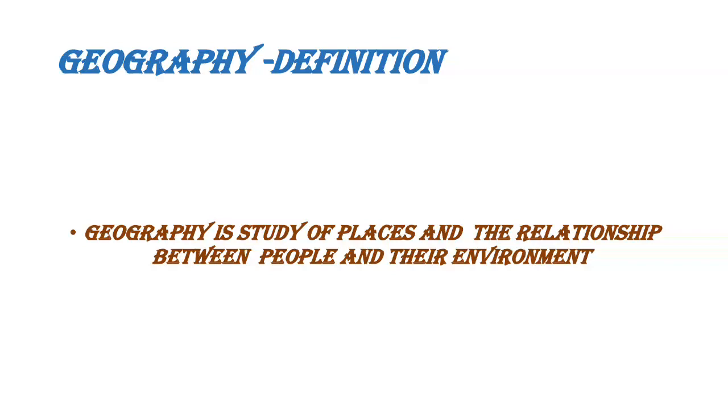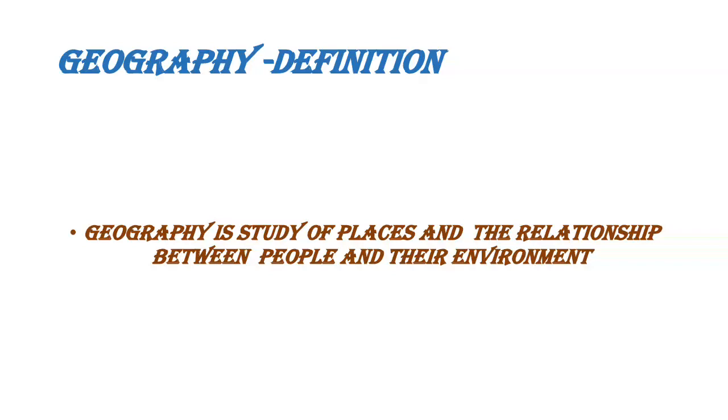We are having totally 3 divisions in Social: History, Geography, Civics. I will give you simple definitions for all these 3. History means study about our past. Geography means study about places. And civics means studying about people's right. Okay.